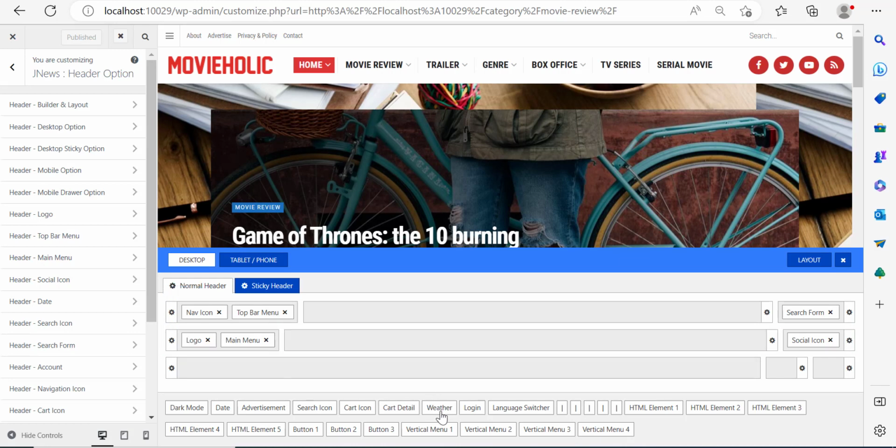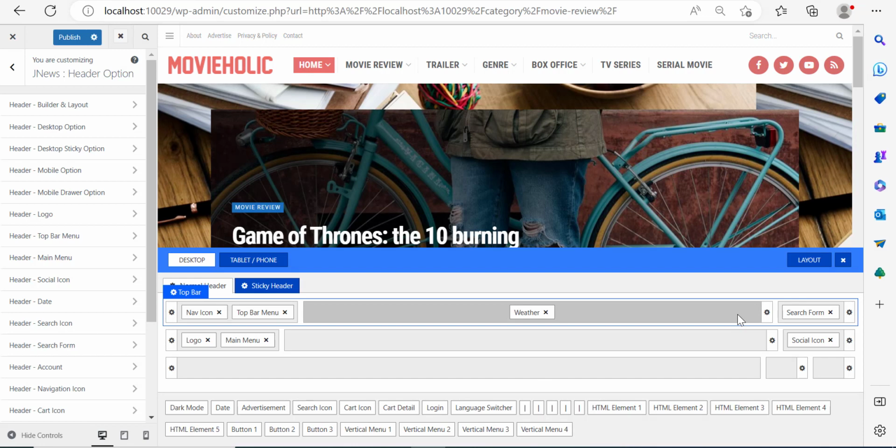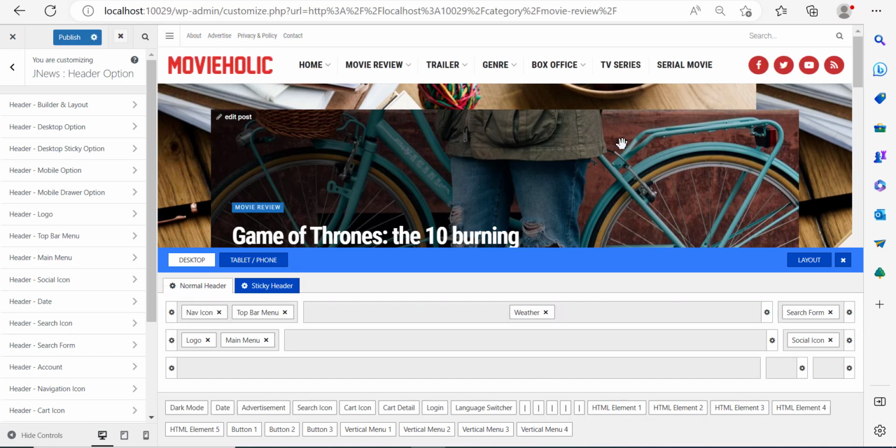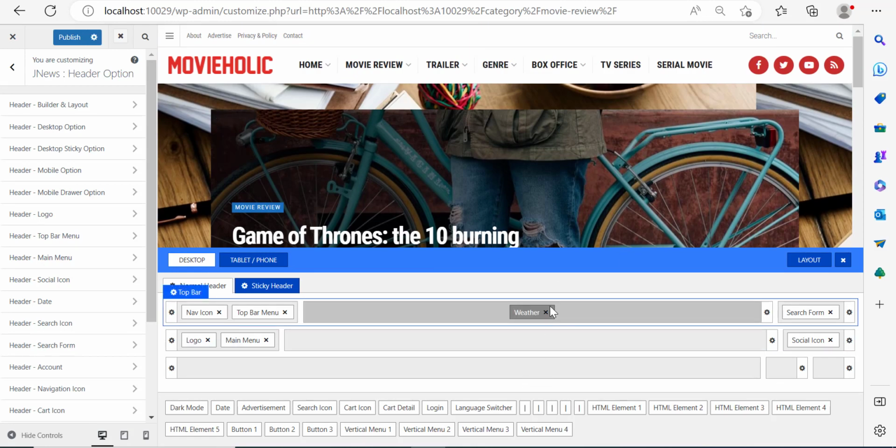Now over here, you have this element, the weather. You can click it, drag and drop it, put it here. What it's going to do is add the weather, even though this is not a weather reporting website, but normally I should be able to see it. I don't see it, so I'm going to delete it.